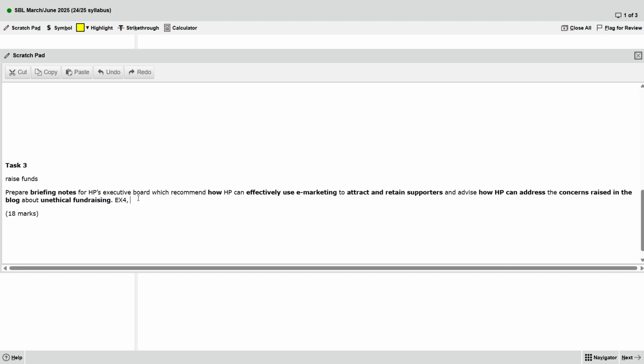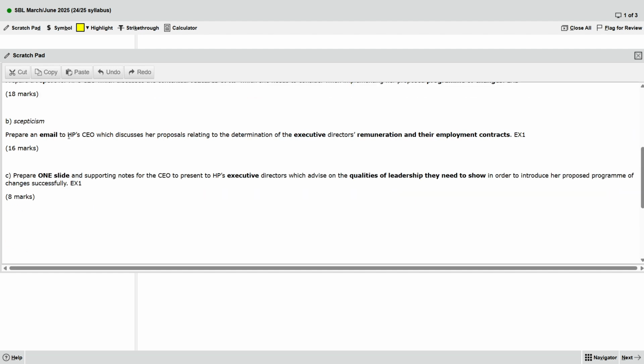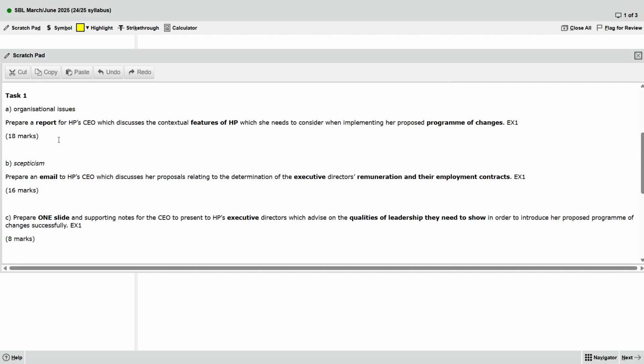So hashtag two. The hard question I think is task one, because he wants the features of HP, features of the company. You maybe already know from the pre-seen, so I think it's not that hard. So I do it second.